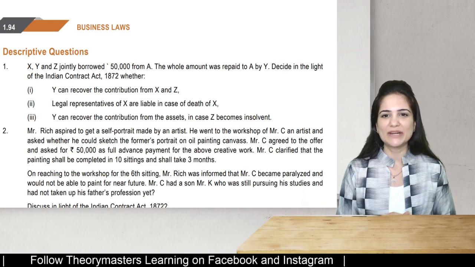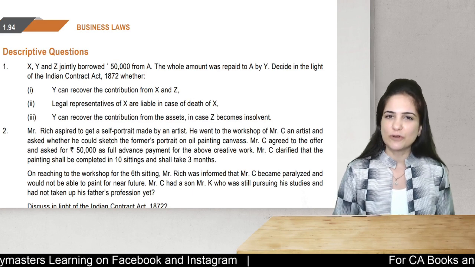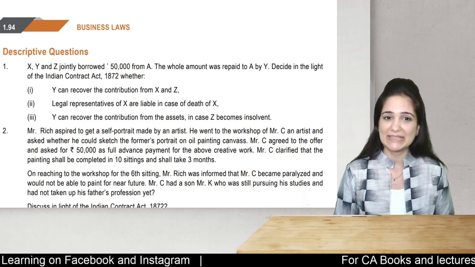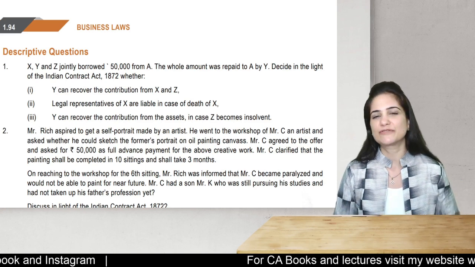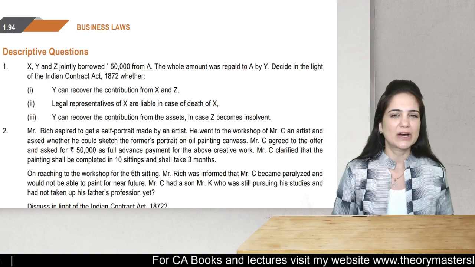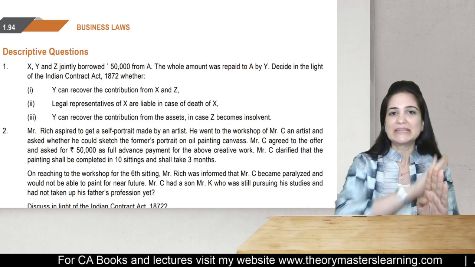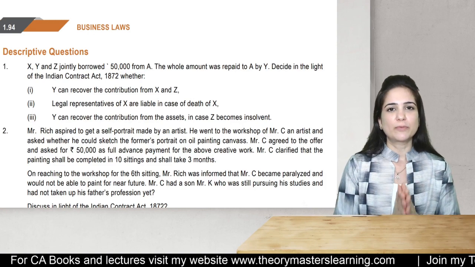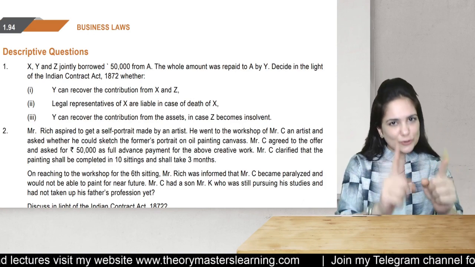Okay, that's important. Decide in the light of the Contract Act whether Y can recover the amount of contribution from X and Z. Legal representatives of X, whether they are liable in case of death of X, and whether Y can recover the contribution in case Z becomes insolvent. This is the question. It is based on the entire concept of joint promise. That is why I selected this question, because the entire concept will be revised through this question.